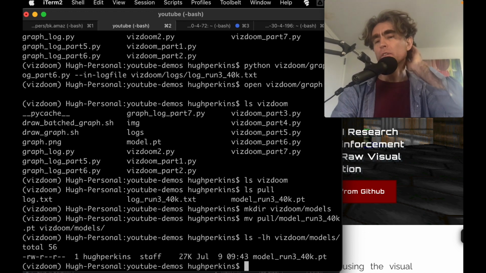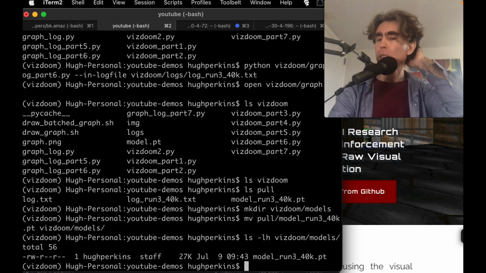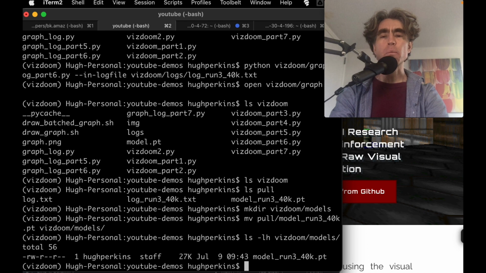It's only 27K, it's really small. I guess I could just stick it in the GitHub. I don't know. I'll think about that. All right, so then we want to try running it somehow. We need to load it, and then let's make a script that's just for this. Let's do ViZDoom run model.